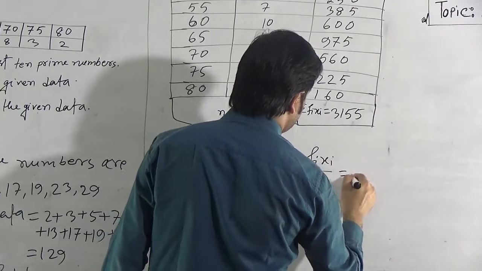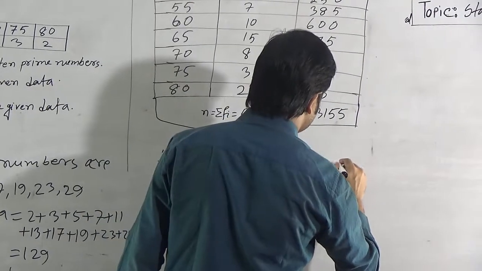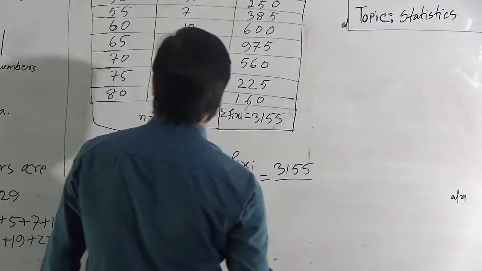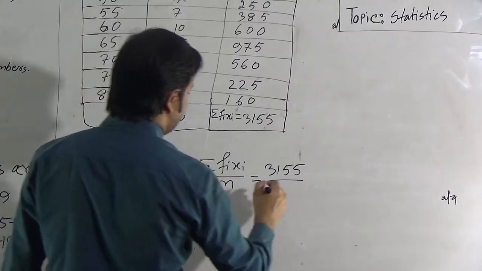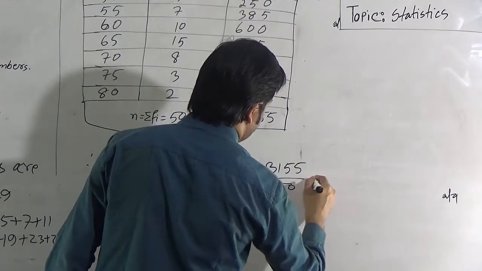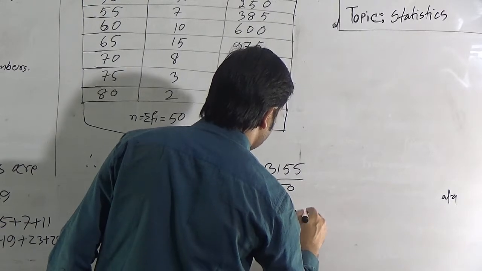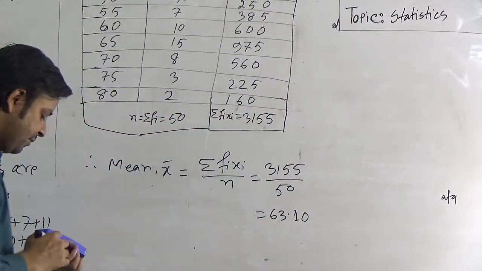Now put the value. Summation of fi xi is 3155 and our total frequency is 50. If we divide, we will get 63.10. This is our required mean for B.